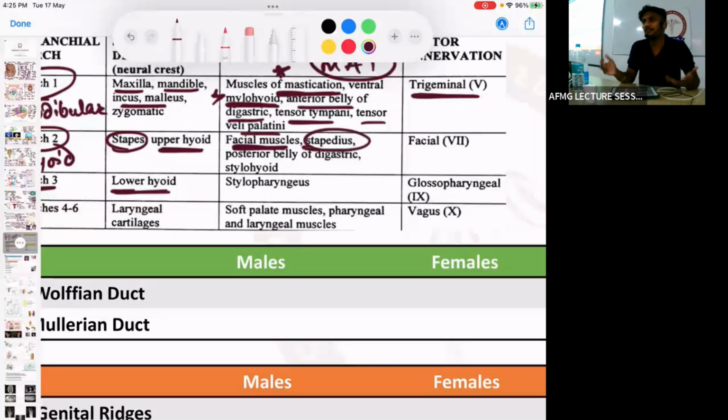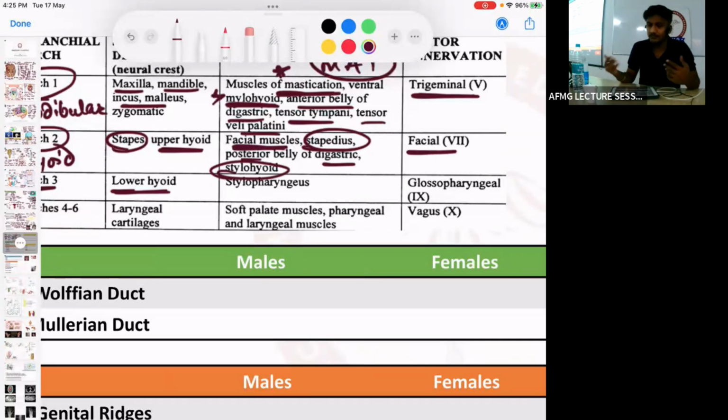And the muscle related to stapes is developed from the second arc, that is your stapedius muscle. So stapes bone and stapedius muscle are from the second arc. Anterior belly of digastric, first arc, but posterior belly of digastric, second arc. And an important name, stylohyoid muscle. It is an unusual name, that is why stylohyoid muscle.